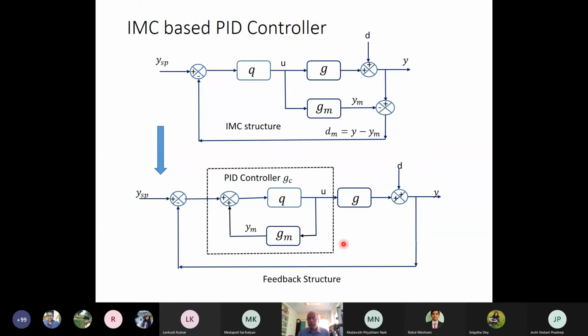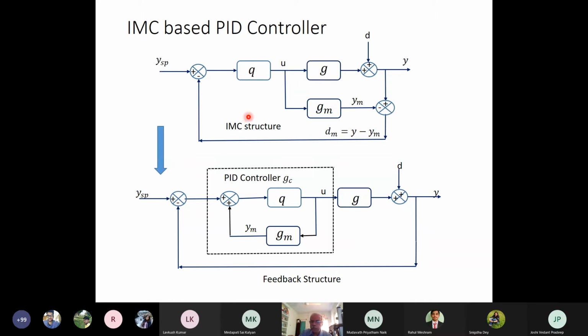Now this one I can say is the controller GC. This block I can say equivalently is a feedback controller, and the overall structure will become a feedback structure. So this way I can convert from an IMC structure to a feedback structure.